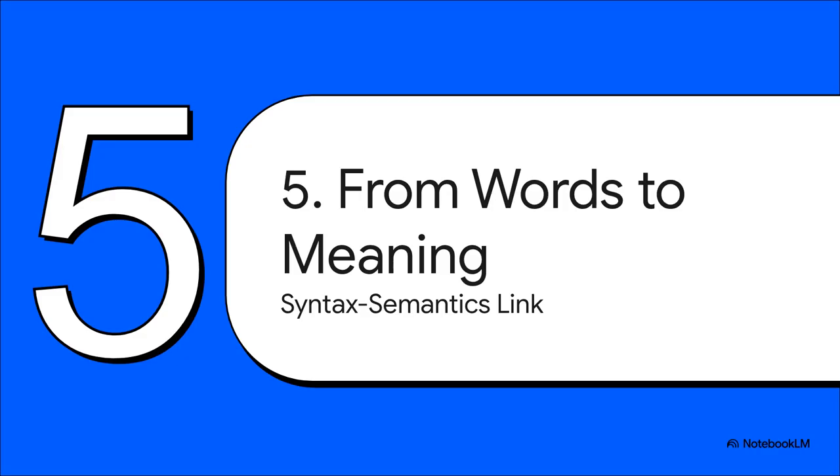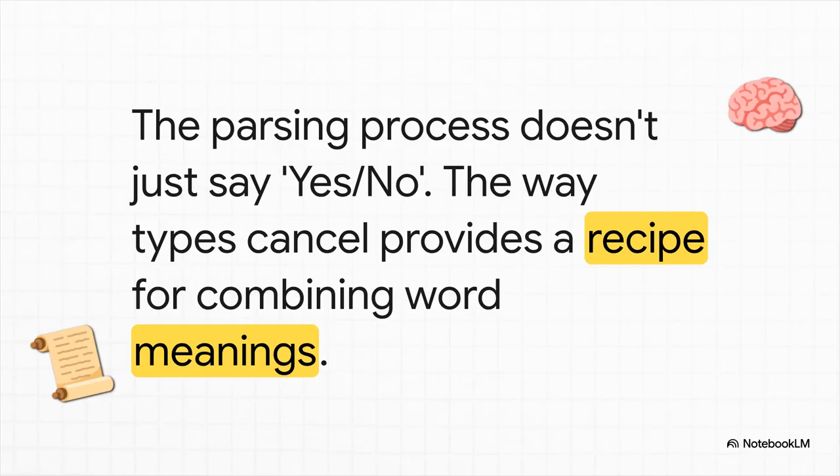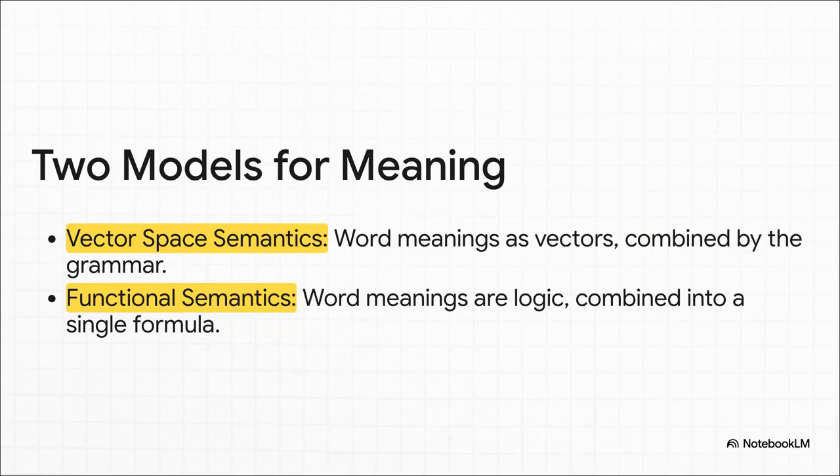But just checking if grammar is correct is only half the battle. The real goal is to actually understand the meaning. And this is where pregroup grammars get even more powerful. See, the process does way more than just give a thumbs up or a thumbs down on the grammar. The way the Lego bricks snap together, that exact sequence of cancellations, it actually creates a recipe. It tells the computer precisely how to combine the meanings of the individual words to build the meaning of the entire sentence. And that recipe can be used in a couple of different ways.